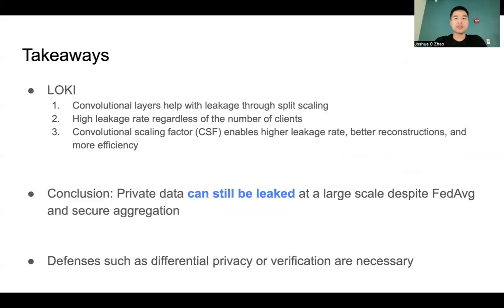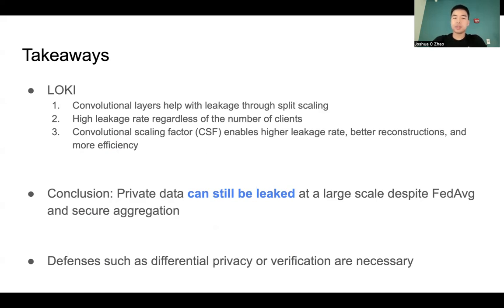To close the talk, I'll give several takeaways. LOKI is a very powerful data reconstruction attack that allows scalability through convolutional layers and something called split scaling. Regardless of the number of clients, we can get very high leakage rate with very high quality reconstructions. Furthermore, the convolutional scaling factor, a very simple method of scaling the images before the fully connected layer, will enable even higher leakage rate, even better reconstructions, and ultimately very, very efficient leakage.